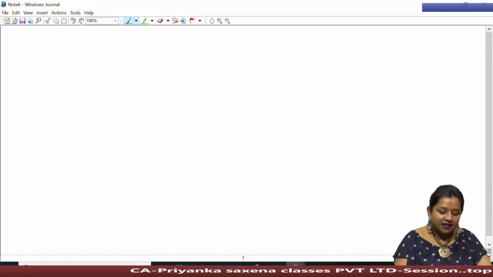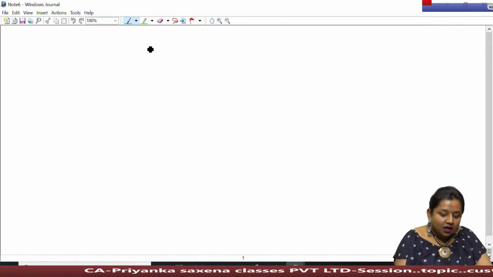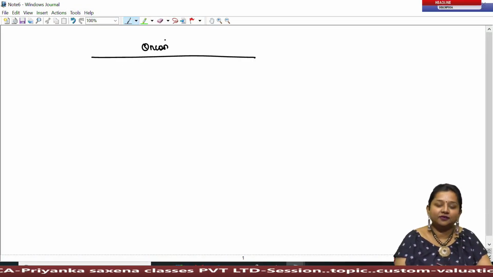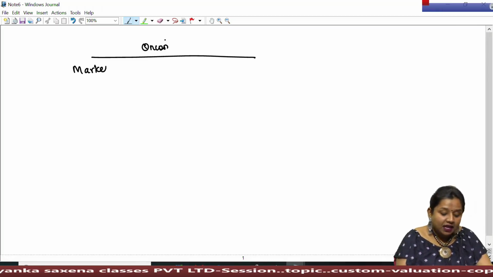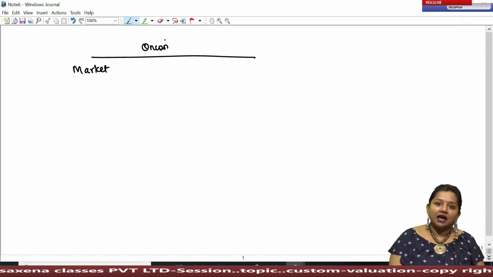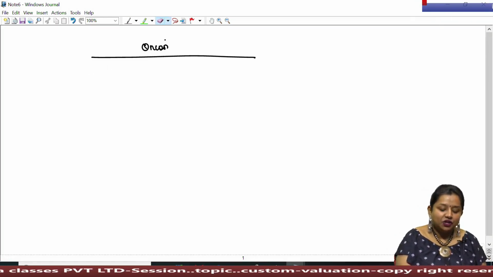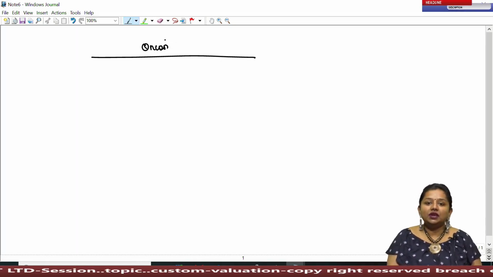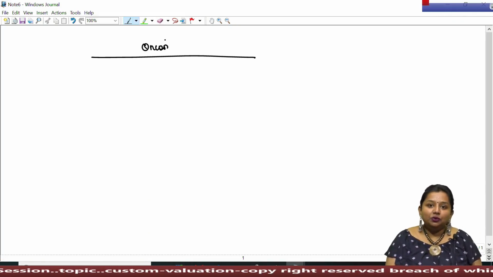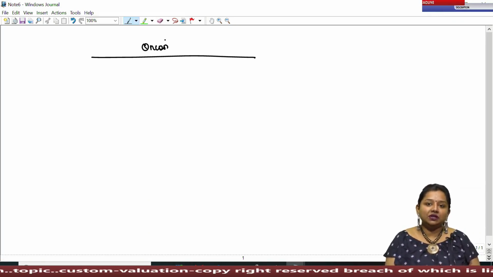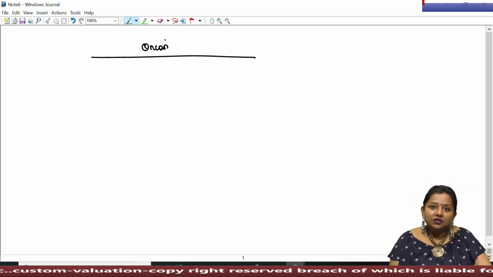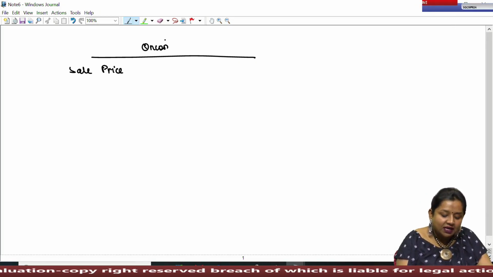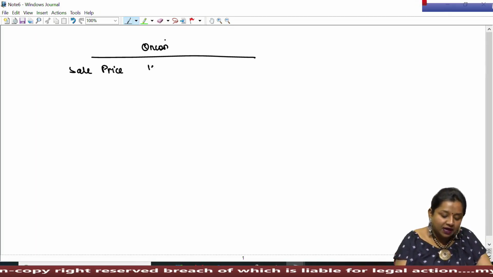For example, if I say that suddenly in the Indian economy, onion has become expensive because its demand is high but supply has been reduced due to some climatic condition. The climate is not good, due to which the crops have deteriorated, due to which the supply has been reduced up to a certain limit. And due to reduced supply and increased demand, the selling price of onion has increased from rupees 20 to rupees 100.